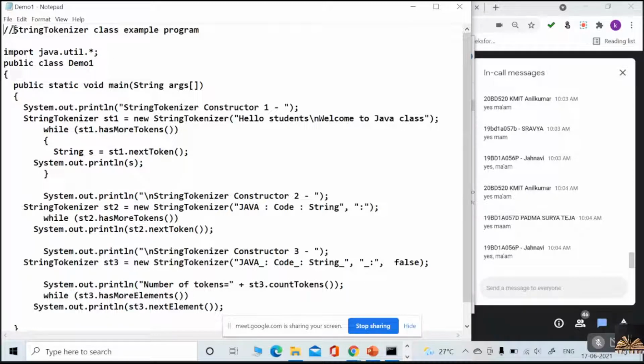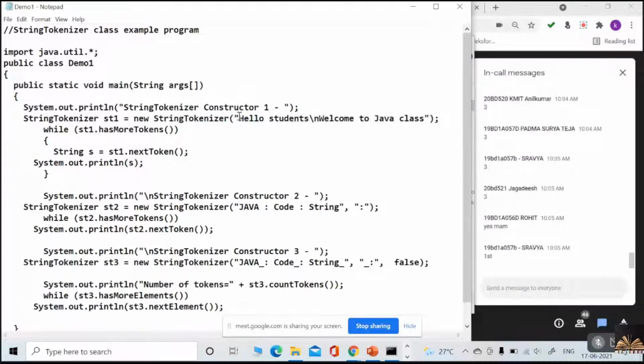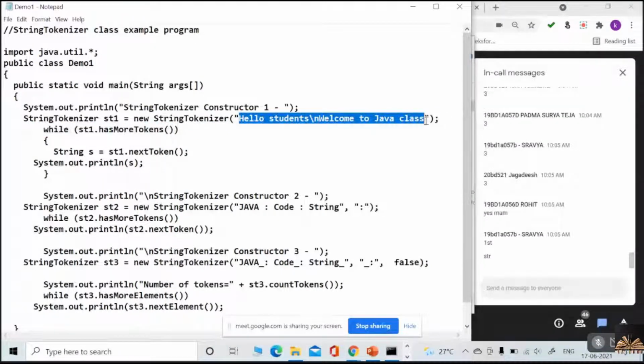Anyhow, string tokenizer, we are going to see 3 constructors today. What type of constructor is this? The first constructor is the constructor which is taking the string as the parameter.